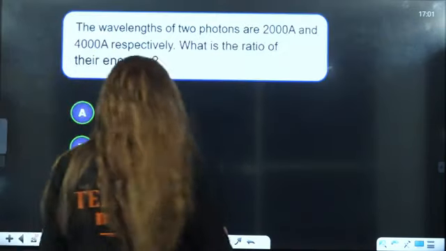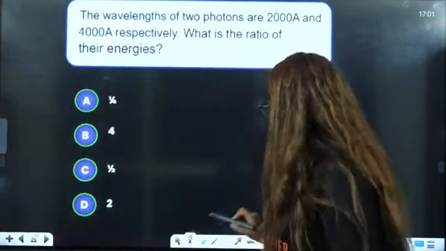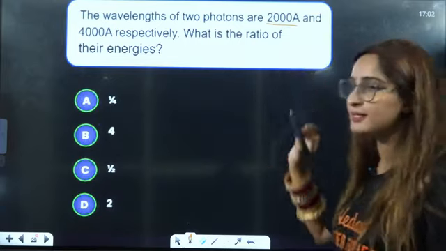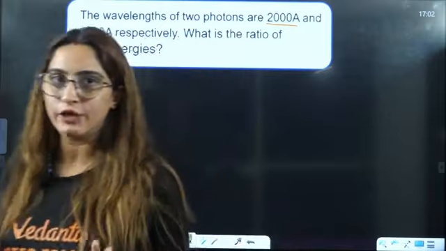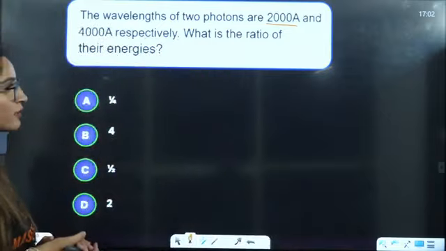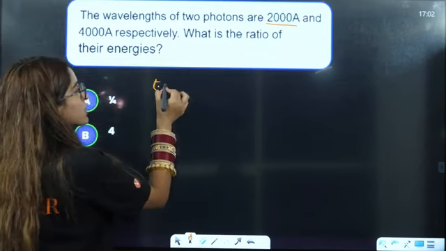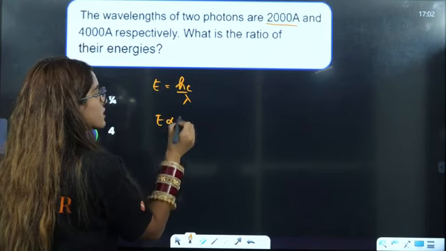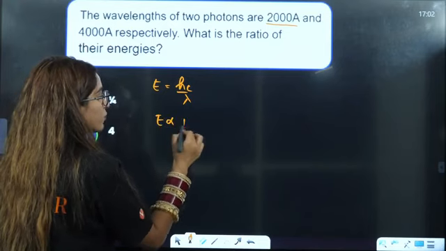Next is the wavelength of 2 photons. Now they have given you the wavelength of 2 photons, this and this. So 2 photons are given to you, the wavelength means lambda is given to you. What is the ratio of their energy? If you see, E is equal to hc by lambda, right? That means E is inversely proportional to lambda, that we know, right?